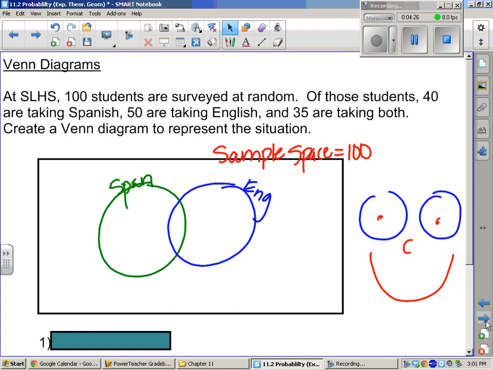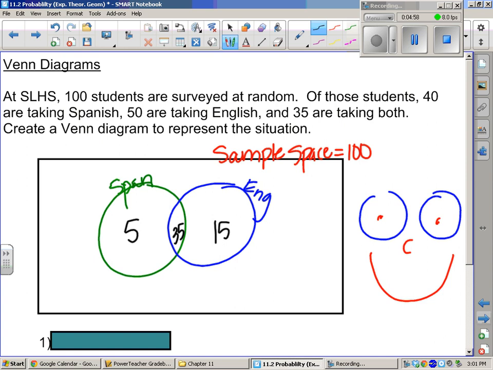All right, the first part you should fill in is the middle. So 35 are taking both. Okay, now do I fill in 50 on this side? No. It has to be a total of 50. We already have 35 in the blue circle. So how many more do you need to make 50? Oh, I see. So 15 of the kids are in here. Right, because 35 and 15 is a total of 50. They're in the just English part. Okay, what about Spanish? I need 40 total. Right, so 5 and 35 gives me a total of 40.